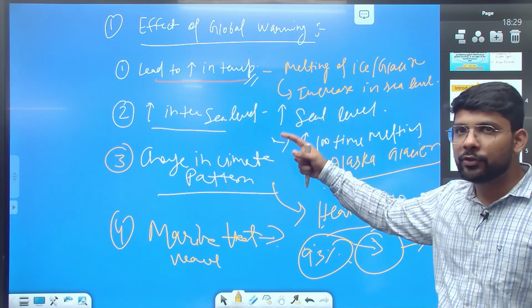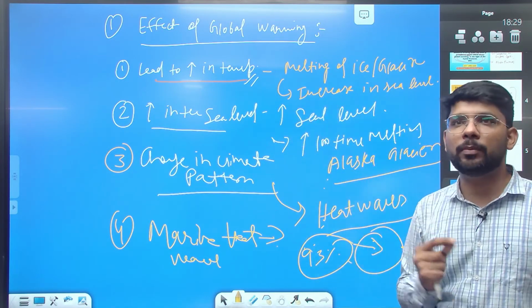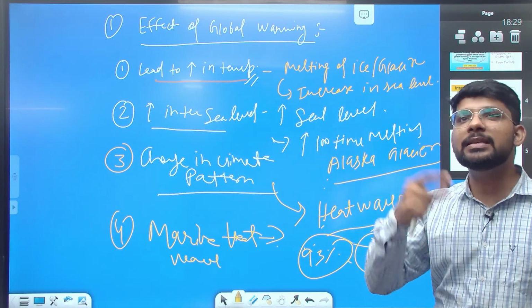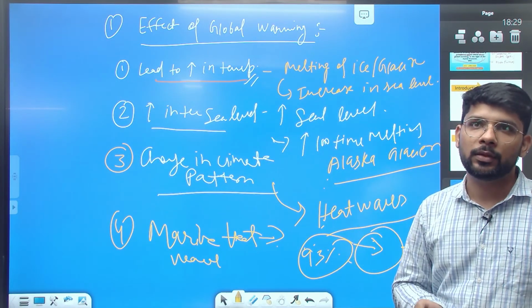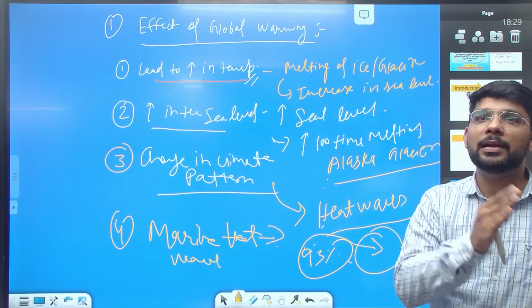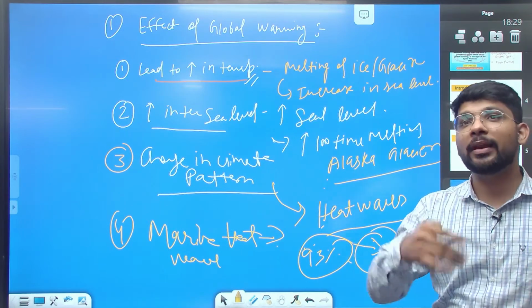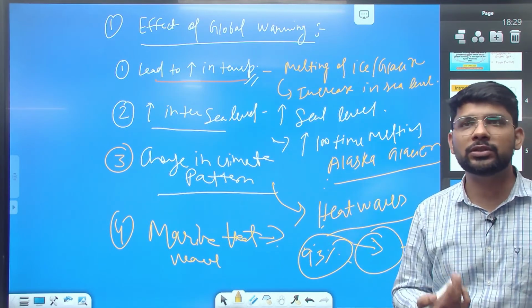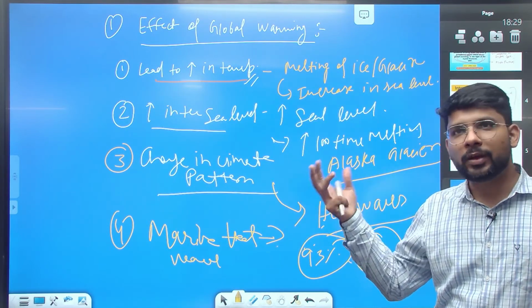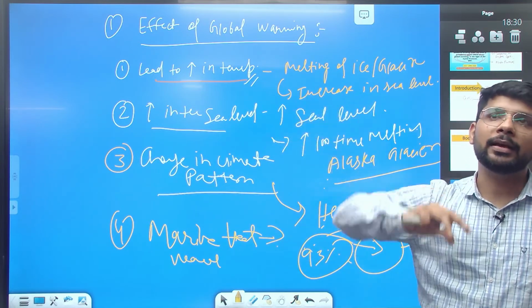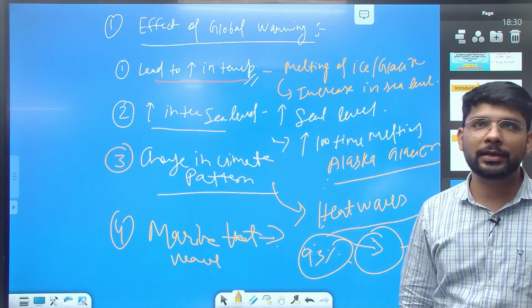So we can write using side headings, but the one thing to remember here is you need to add examples in each point, so your answer can be enriched. Examples, case studies, and data will separate your answer from others, and you can fetch good marks in this question. This is a 15 marker. You can get a maximum of 7 if you're writing examples, data, case studies, and some relevant points related to the question.